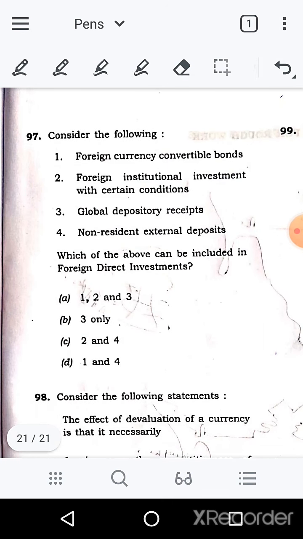Consider the following: 1. Foreign currency convertible bonds. 2. Foreign institutional investment with certain conditions. 3. Global depository receipts. 4. Non-resident external deposits. Which of the above can be included in foreign direct investment (FDI)? This is also a hot topic. Government increases FDI limits to 49%, 50%, 75%, and we read about this daily in newspapers. So we have to know about that.